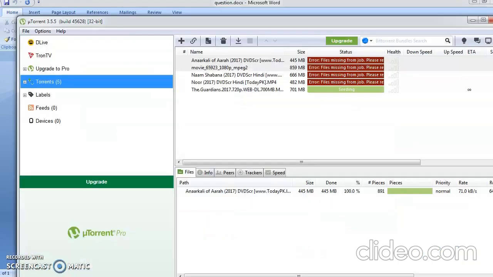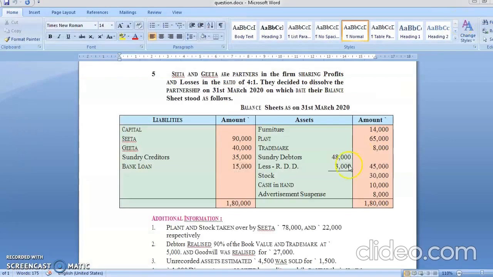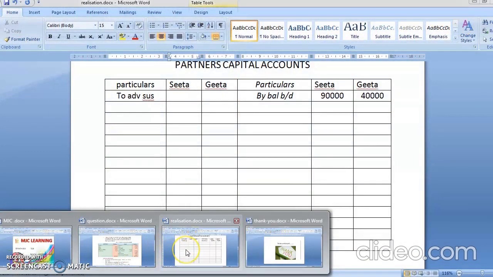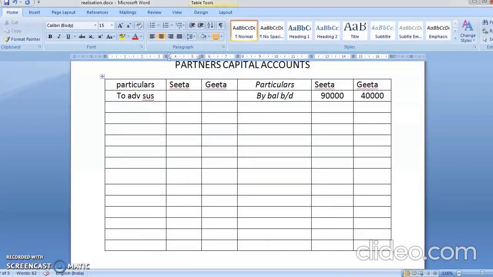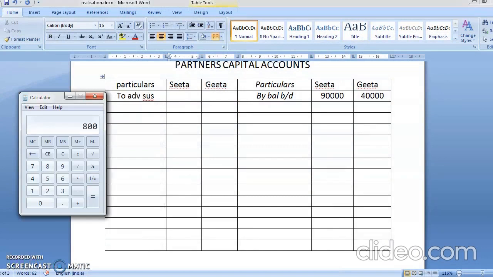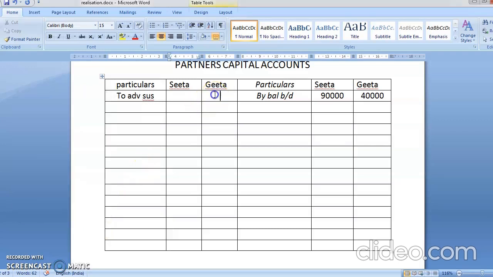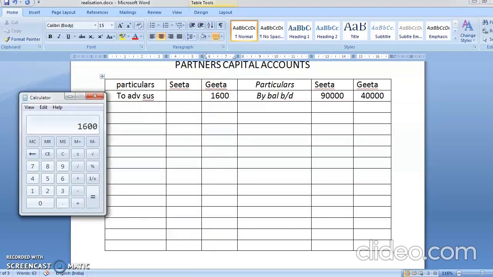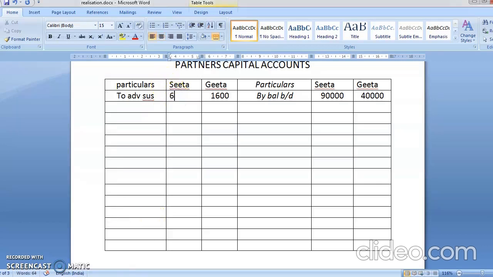So let's divide that. 8,000 divided by 5 comes to 1,600. Geeta has 1,600, and Sita will be 1,600 into 4, which comes to 6,400. So I will write here 6,400.